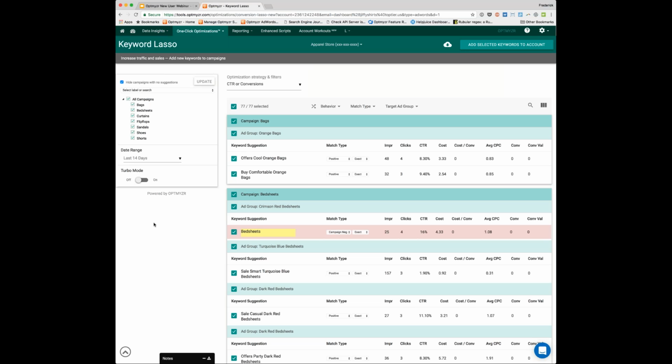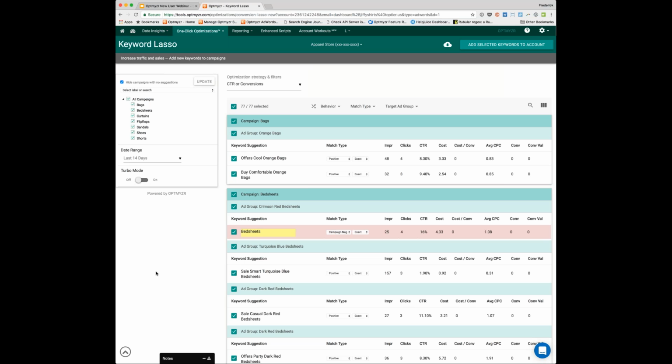Now, if you have a smaller account, sometimes you'll have to run things in turbo mode. So we do have a couple of filters that we put in to make sure that the suggestions we present to you are statistically significant. If something has 1 impression and 1 click, well, yeah, that's 100% CTR, but is that a meaningful insight? Probably not, because it's based on just 1 impression data point.